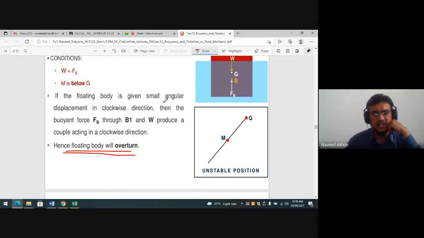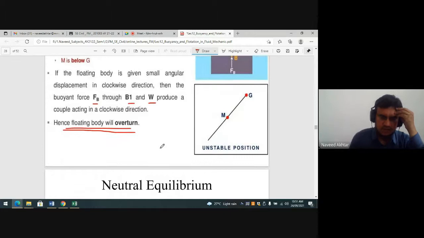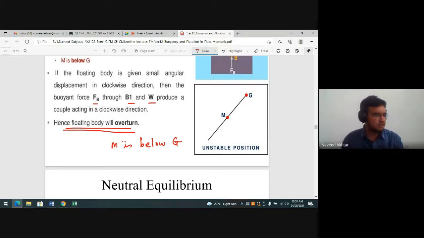If the floating body is given a small angular displacement in the clockwise direction, then the buoyancy force at B through B1 and W produce a couple acting in the clockwise direction. The displacement we gave is clockwise and the direction of the couple is also clockwise, so that leads to the overturning of the body, and that condition is called unstable equilibrium. Here you can see that M is below G, the center of gravity.